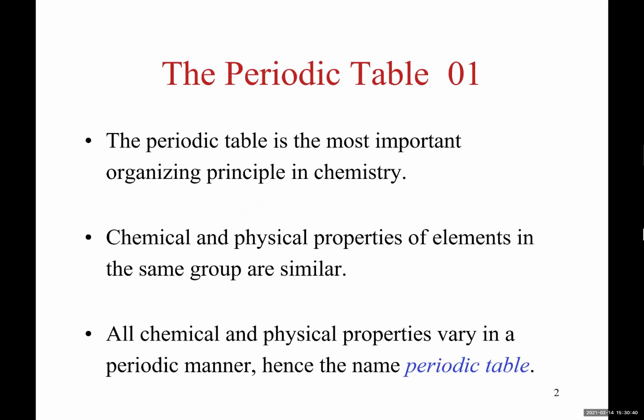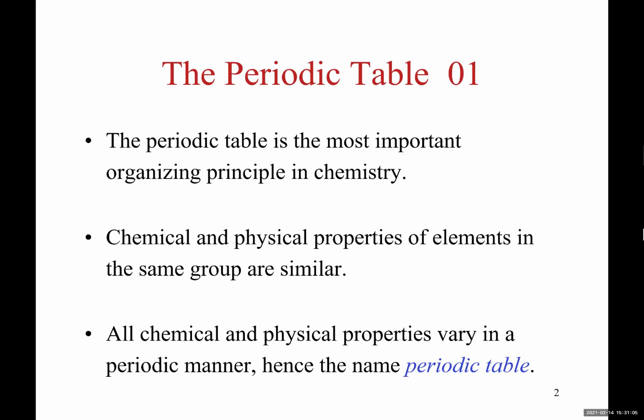Mendeleev, who was studying the properties of different elements, decided to place elements which behave alike and have the same property in the same column. When he did that, he observed that there is a pattern in going from one column to another.